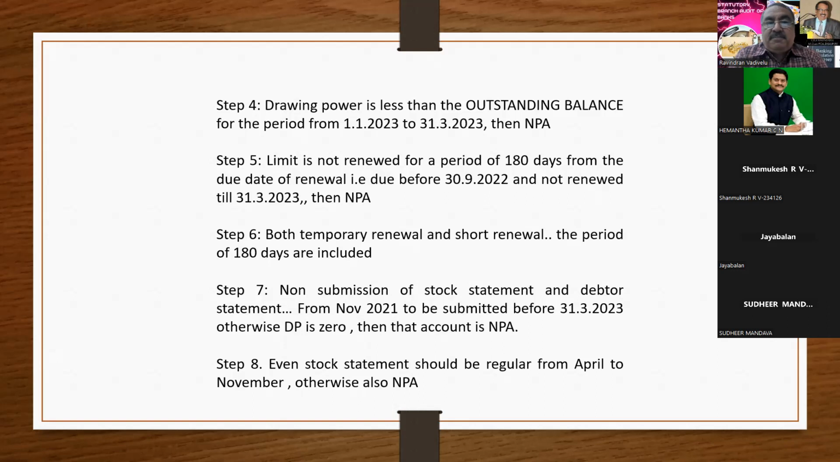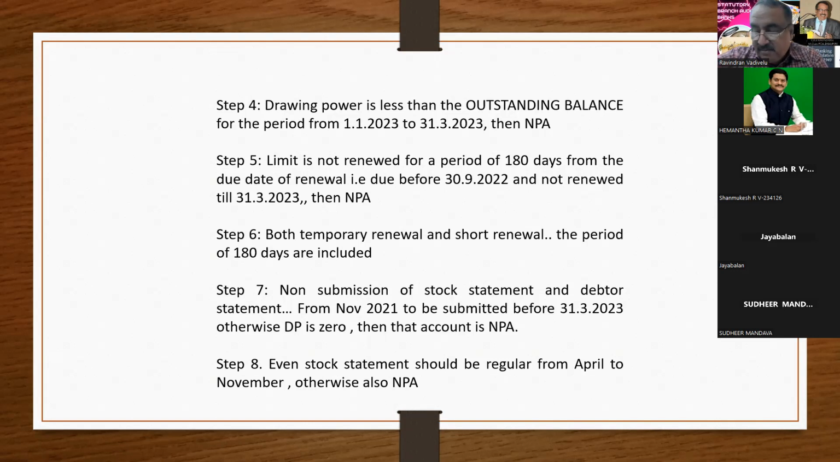This should be made as part of that, and the temporary renewal and short renewal should be part of this 180 days. So that means you have to calculate the 180 days from the original due date. That is, if the loan amount is due on 30/9/2, within 180 days you have to renew it. Otherwise, that account has to be treated as NPA, and not from the temporary extended due date.